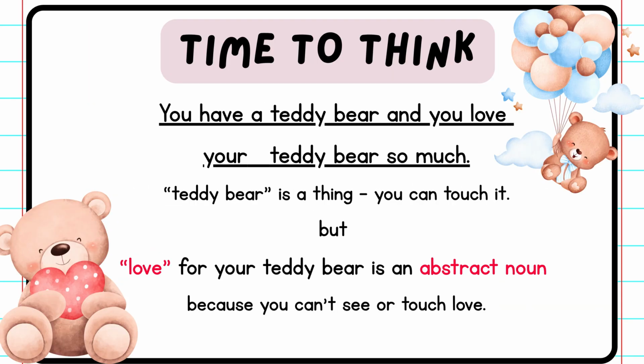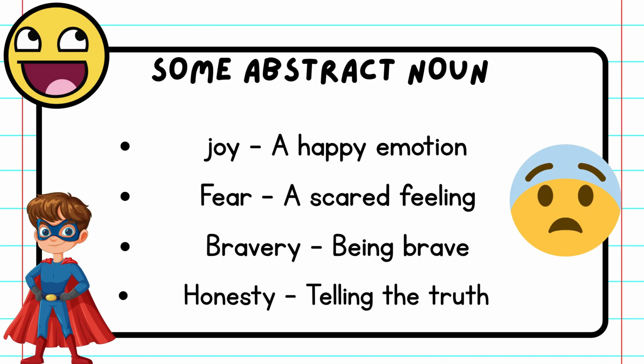If you have a teddy bear and you love your teddy bear so much, here the teddy bear is a thing. You can touch it. But love for your teddy bear is an abstract noun, because you cannot see or touch love. Let's see some more abstract nouns.